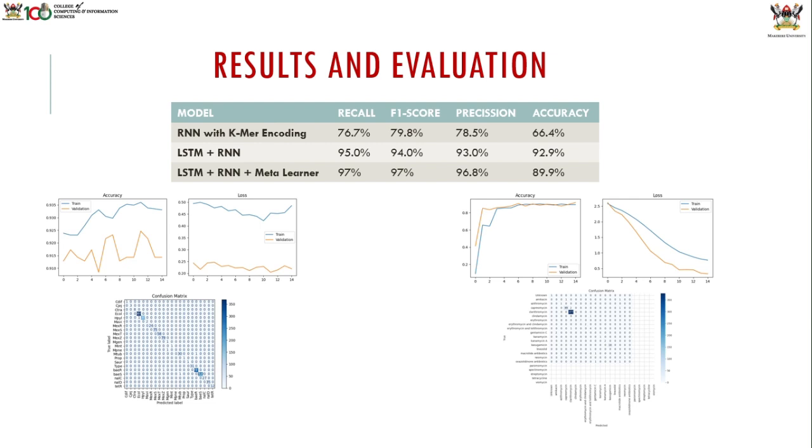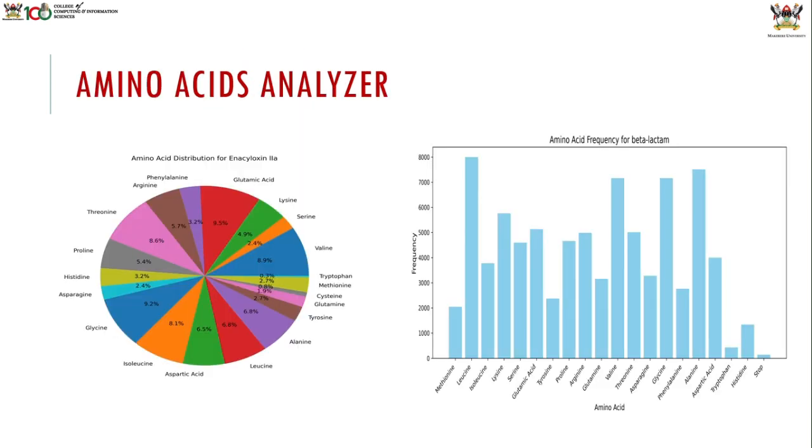because we really needed the meta learner, because it allows the model to make predictions from sequences it has not interacted with before. And since this genomic data is huge, we cannot feed all the data into the system. So we needed a technique that allows it to learn from history and the existing sequences and make future predictions. So the combined LSTM, RNN, and meta learner were selected as our best models.